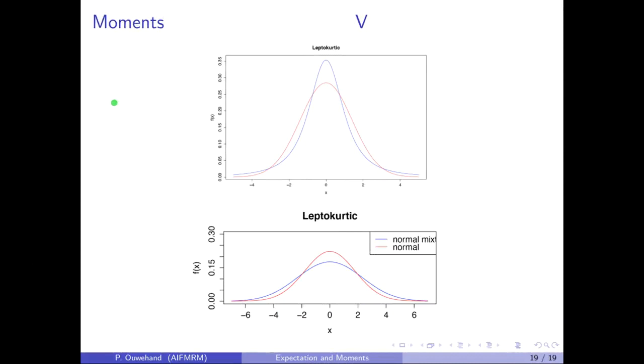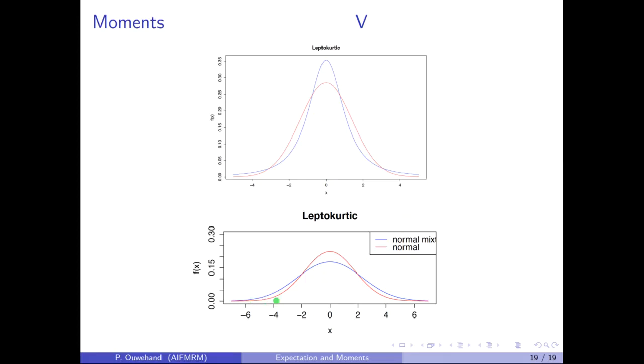The first is the usual case for financial returns. Here the standard normal distribution is shown in red. The blue curve is the PDF of a leptokurtic distribution, in this case more peaked than the normal. There is more mass near the center, in other words near the mean, but there's also more mass in the tails.